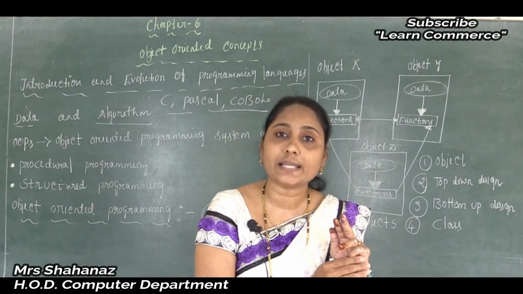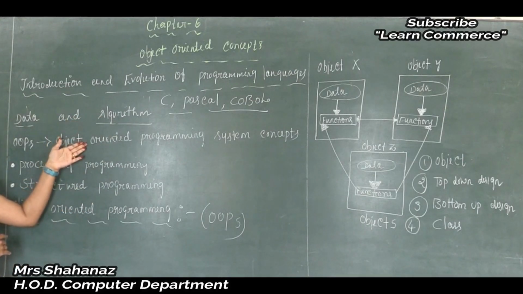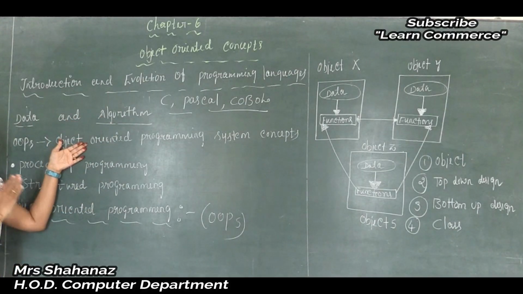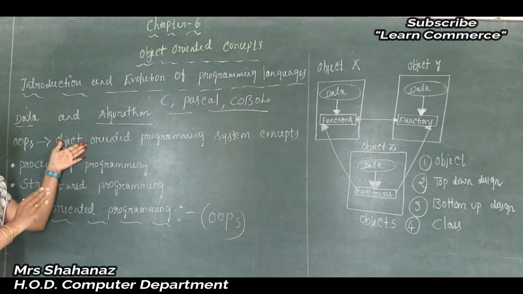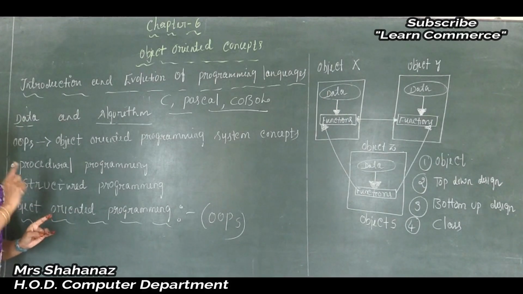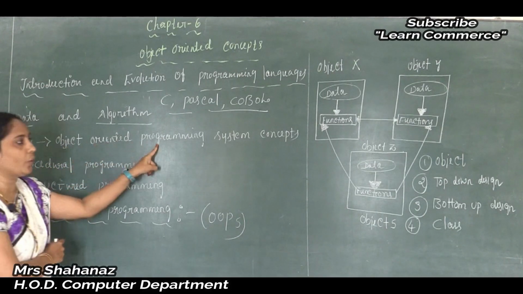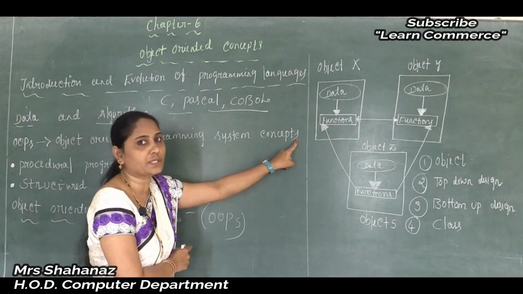So these are all the disadvantages of the traditional programming languages, that is, the structured and procedural programming languages. Clear this point here. Because of this reason, this led to the development of new programming languages, which are called OOPS. The full form of OOPS is the Object Oriented Programming System concept. Clear this point.